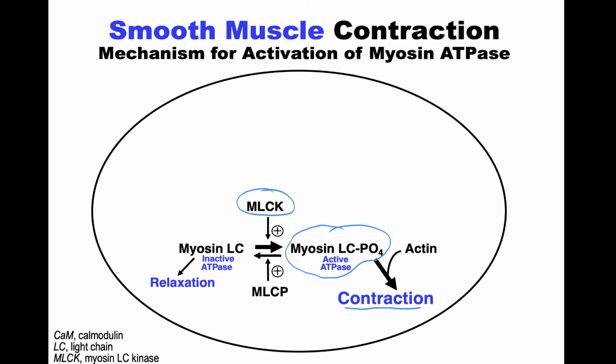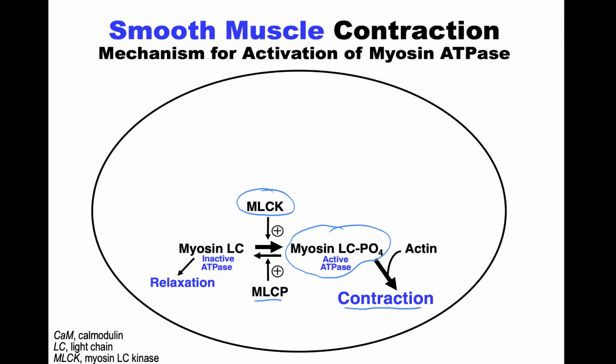And you can see that the arrow's thicker here because we have more MLCK activity when we're talking about contraction. So MLCP, which removes the phosphate, has relatively lower activity when we're talking about the contraction mechanism for smooth muscle. And so we have less going towards the dephosphorylated state.